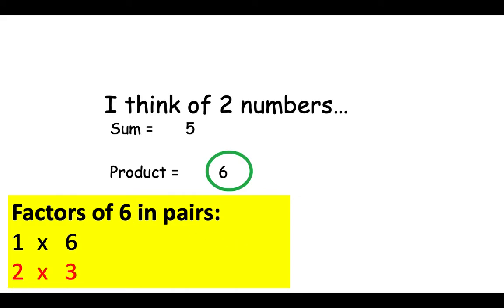Welcome back. The reason why you need to list the factor pairs is because for some of the more complex examples, it's not clear what the answer is. So the more factors you list, or if you write a complete list of the factors, this is going to be incredibly beneficial for working out what the sum is. And then I can work through, I can say, can 1 plus 6 equal 5? No, it cannot. Can 2 plus 3 equal 5? Yes, it can. So it's got to be 2 and 3.